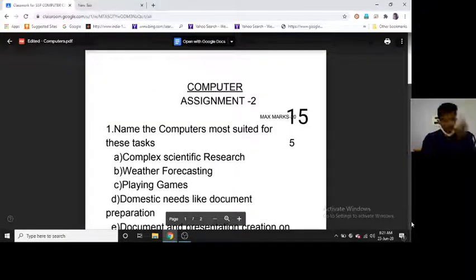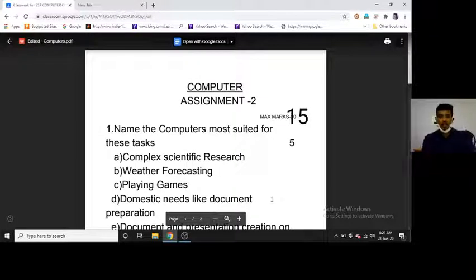And we learned the 5 generations of the language: first, second, third, fourth, fifth. So how the generations of the language are changing, what features are coming day by day, and how they are updating, what the faults are in the generation to generation languages, and how one language is converted into another language with the help of language translators. These are all things which we covered in the first chapter.